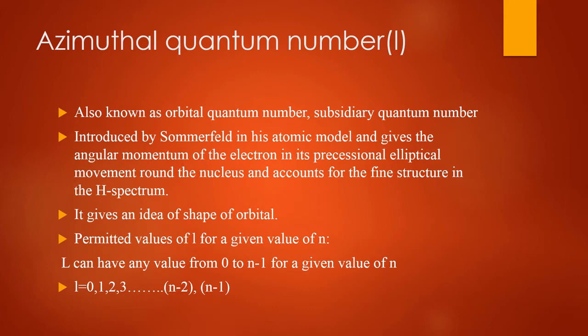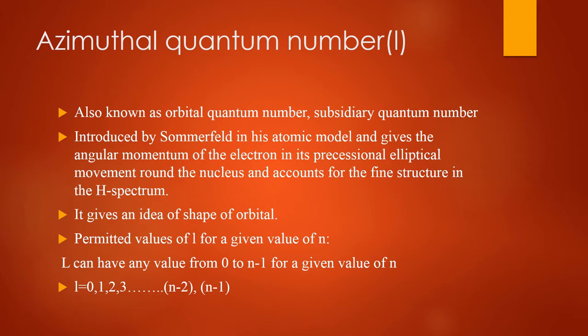Next is the azimuthal quantum number. This azimuthal quantum number is denoted by small l. It was given by Sommerfeld. It is also called the angular quantum number, subsidiary quantum number, or secondary quantum number. There are so many names for this quantum number. First of all, we will talk about its values.